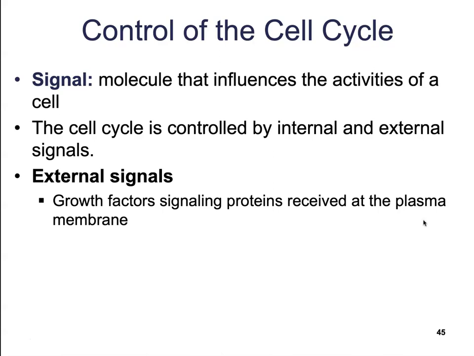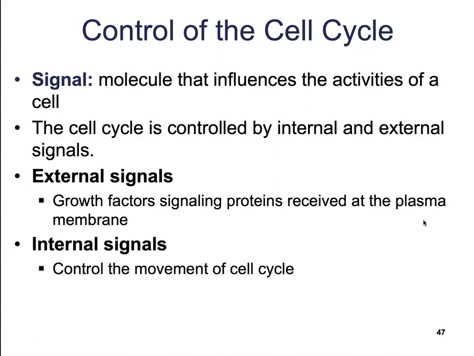Remember when we talked about all the different proteins that might be embedded in the cellular membrane? We talked about channel proteins and carrier proteins and enzymes, and we also talked about signaling proteins, or receptor proteins, that are responsible for receiving messages from other cells. One of the messages it might receive is an external signal that indicates, hey, it's time to undergo cellular replication. Growth factors are a great example of an external signaling molecule. There are also internal signaling molecules that regulate the movement of the cell throughout the cell cycle. We're going to take just a quick look at a few of those.